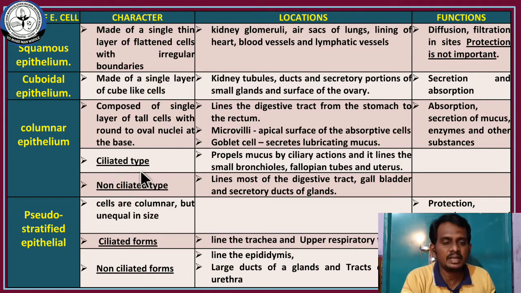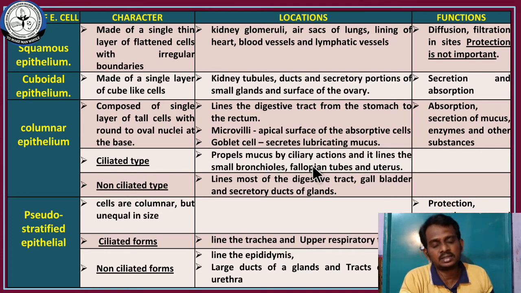The ciliated type is responsible for expelling the pathogen from the respiratory tract, and it also helps in the movement of the egg in the fallopian tube and the uterus. The respiratory tract contains ciliated columnar epithelial cells, which are responsible for ciliary movement, and this ciliary movement expels the pathogen.